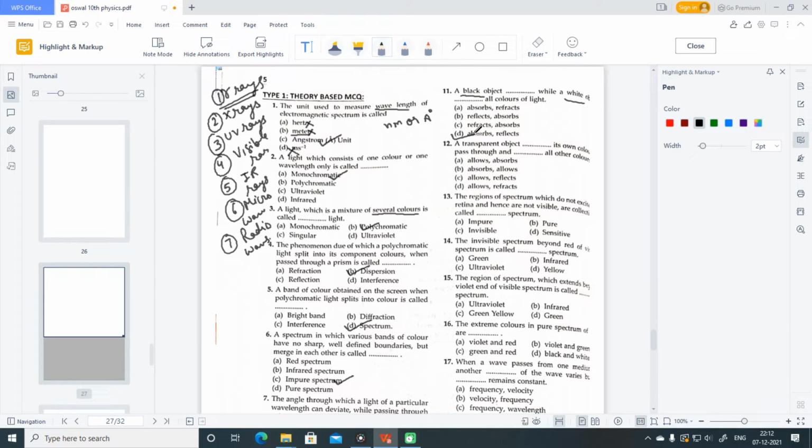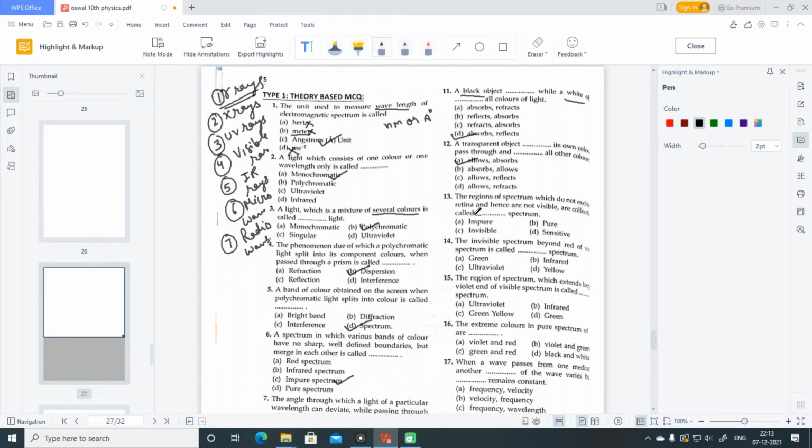In the 12th question, a transparent object dash its own color, passes through and dash all other colors. It allows its own color to pass through and absorbs all other colors. So A option is correct.